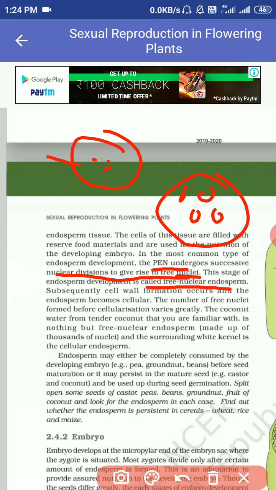So in coconut there are two types of endosperm: one is the white kernel, and the other is the water. The function of endosperm is to provide food to the developing embryo.